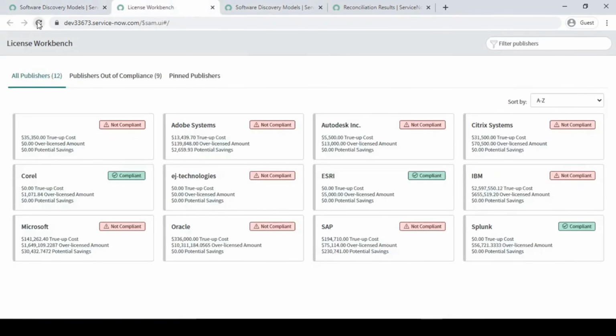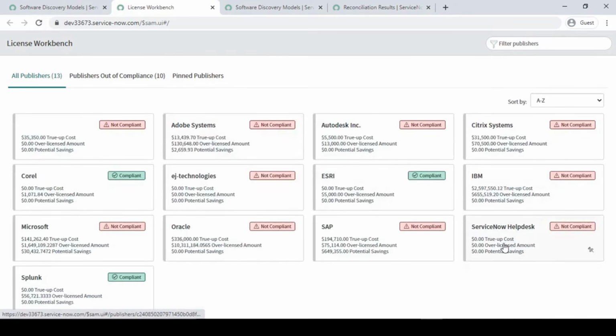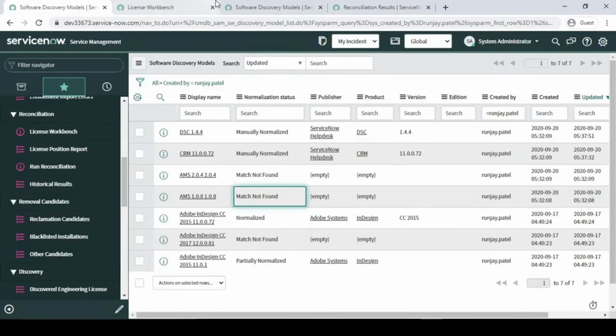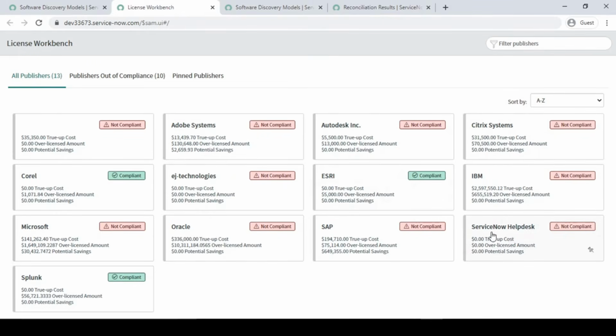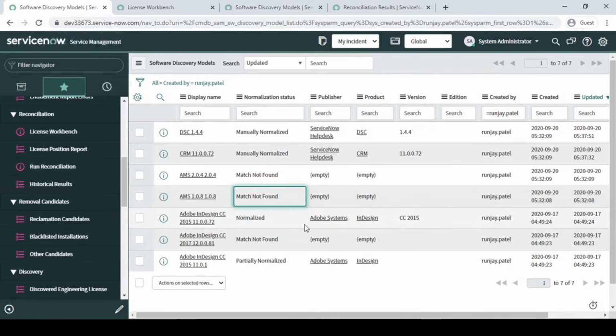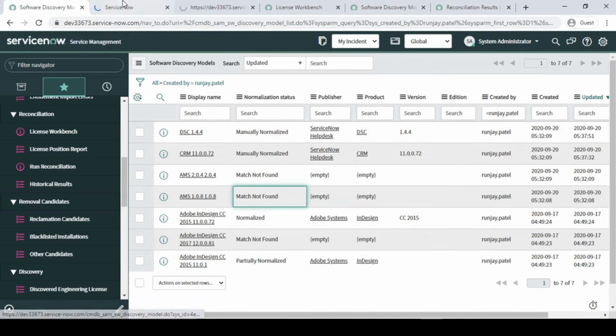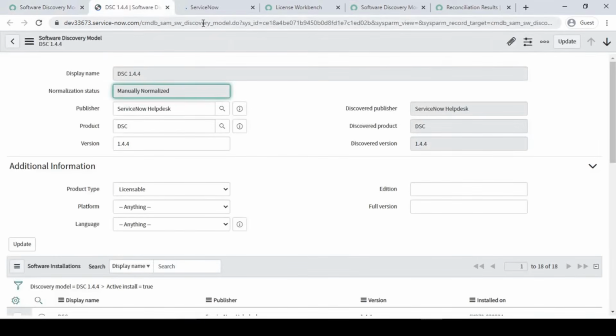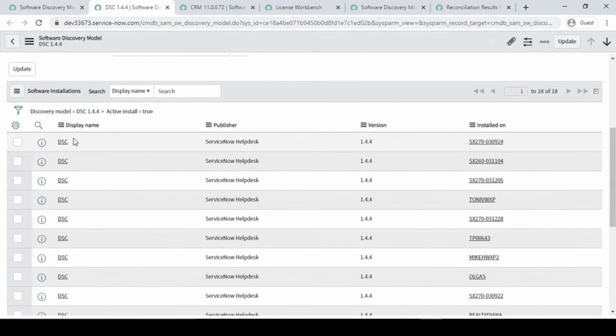So this time, if I refresh it, is it still not there, or is it there? Now it has come over here, right? ServiceNow help desk has now come because we have done our normalization process. If I open it over here, it is saying not compliant. Why is it showing not compliant? Because we have installed the software, right? We have installed the software. Let me show you. We have installed the software, but we don't have a license, right? These are the software which have been installed on this machine, right?